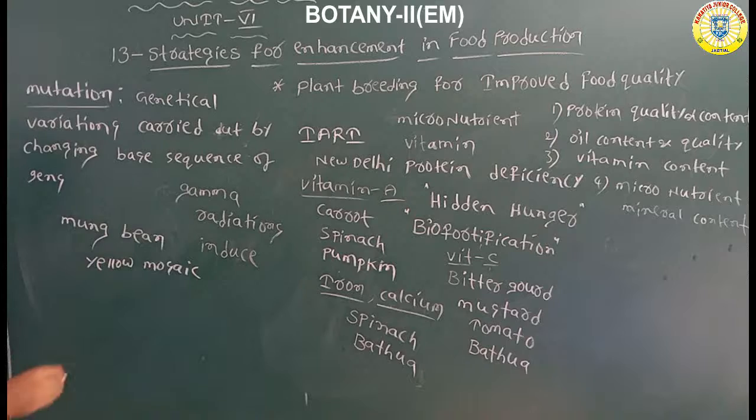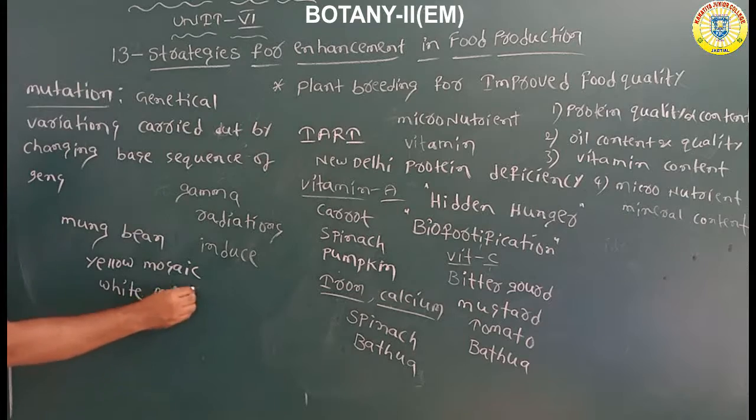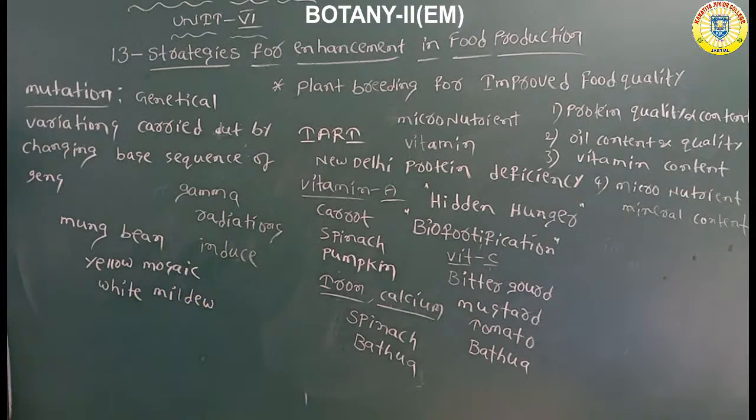Another one is white mildew disease. Mungu bean means green gram plant. This plant develops resistance power towards the yellow mosaic disease and also white mildew disease.